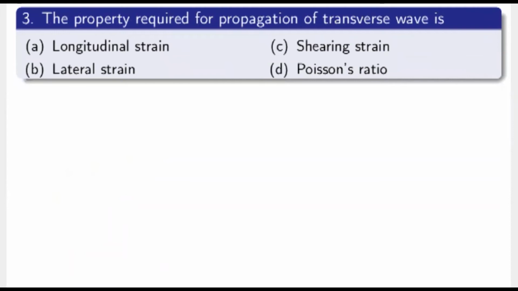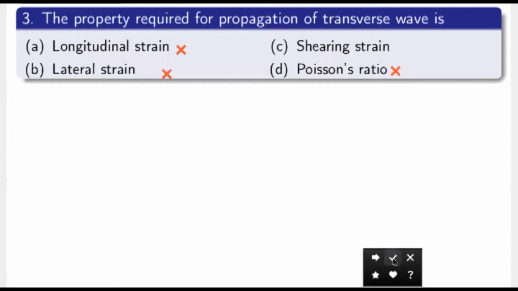Which property of the medium is required for the propagation of a transverse wave? Is it longitudinal strain, lateral strain, shearing strain, or Poisson's ratio? Obviously, longitudinal strain is not required for a transverse wave. How about lateral strain? That's also wrong. Shearing strain is actually needed for a transverse wave.